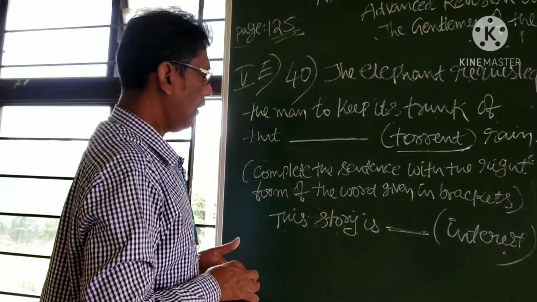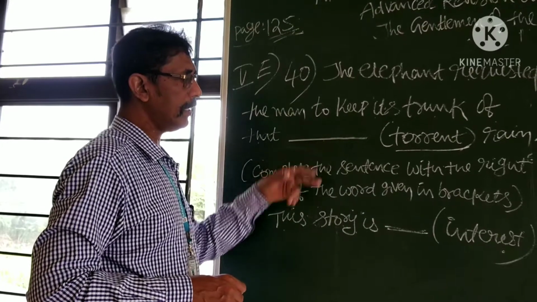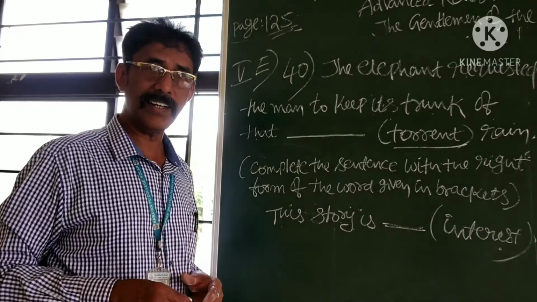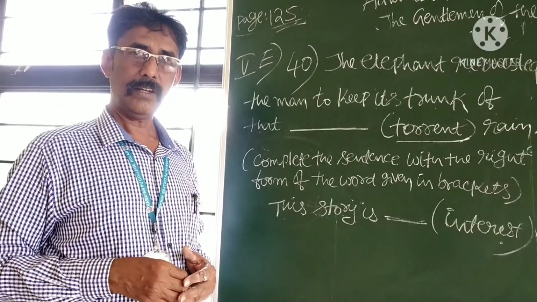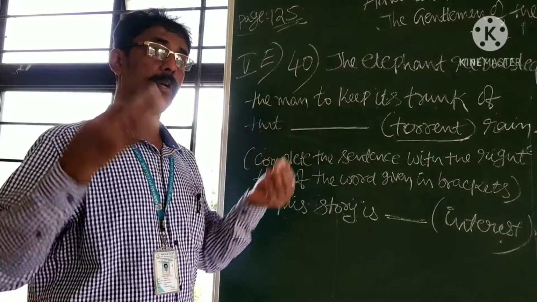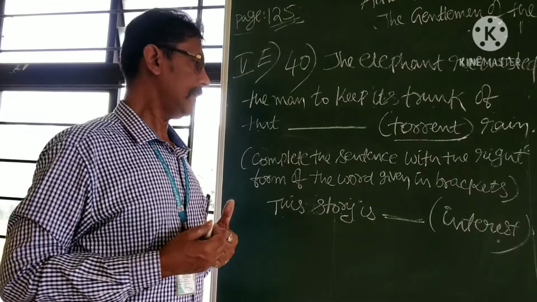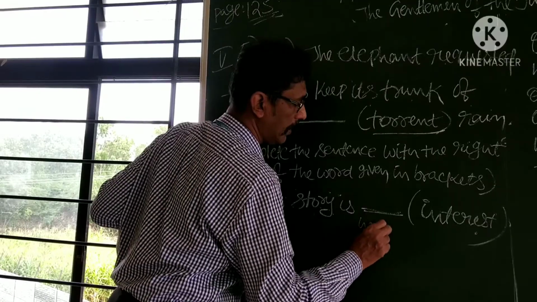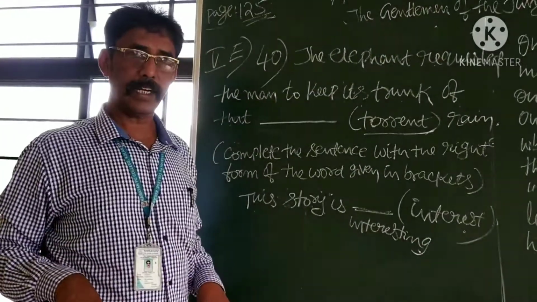Complete the sentence with the right form of the word given in brackets. How to understand? Example is here. This story is interest. Interested, interesting. See, when we are learning more and more, we will get more and more experience and doubts itself. So many words can be learned. Right now, this story is interesting. Answer is interesting.